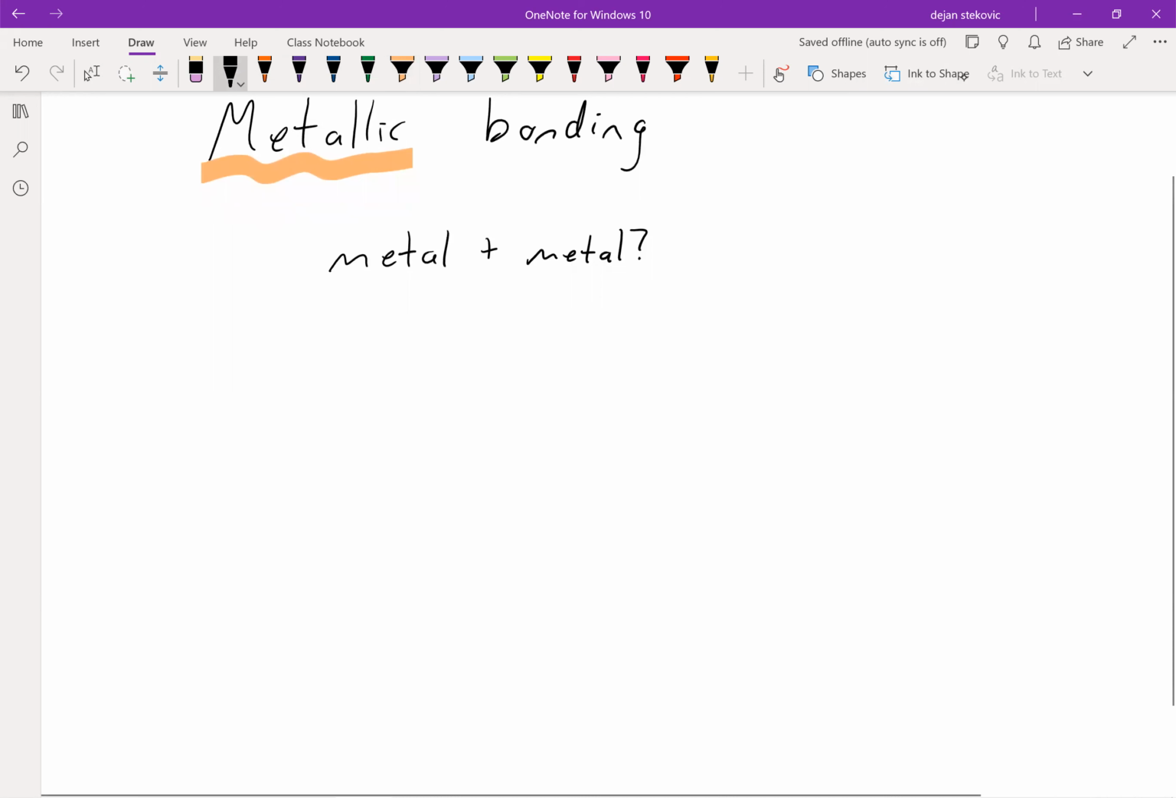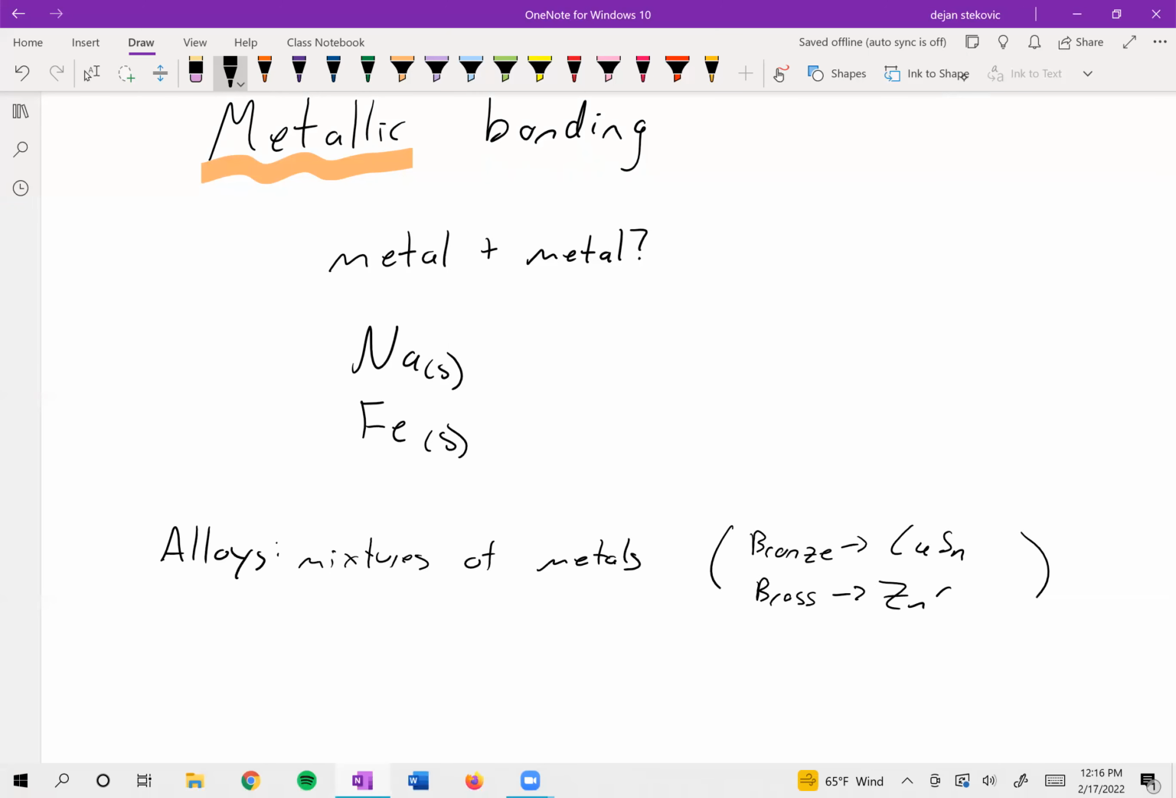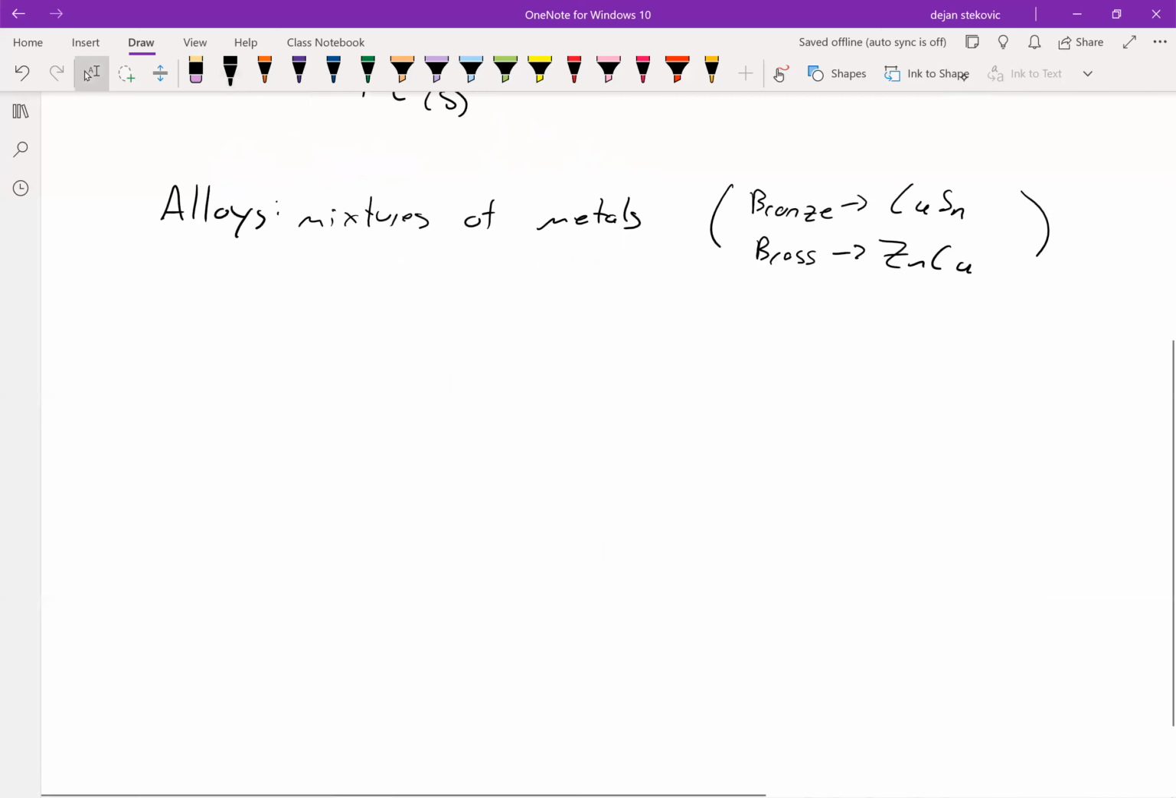So for example, when you have some solid sodium, these sodium atoms are bonded metallically to one another, or if you have an iron bar that's made up of a bunch of iron atoms that are metallically bonded to one another, or copper, or whatever. And this includes metals of different types. So for example, alloys are mixtures of metals, so they're technically not pure substances, they're mixtures, but nonetheless they metallically bond to one another. So for example, bronze is a mixture of copper and tin, and they are metallically bonded to one another. And then brass, for example, is zinc and copper. And you can have all kinds of different types of alloys.